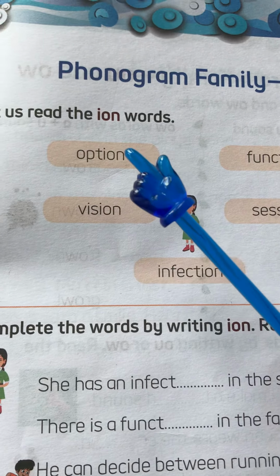Okay, so now kids, what you have to do? You have to write these words in your notebook. So put the date on the top, write down the heading, and now we will write some ION words. Here we will write some T-I-O-N words, and here we will write some S-I-O-N words. But the sound is shun. Yes, the sound is shun.